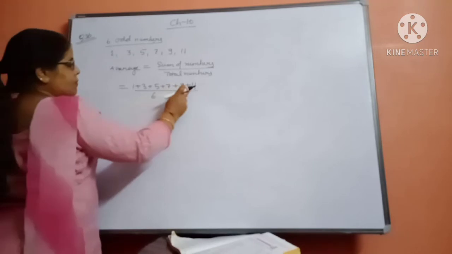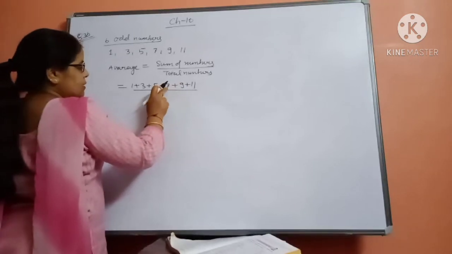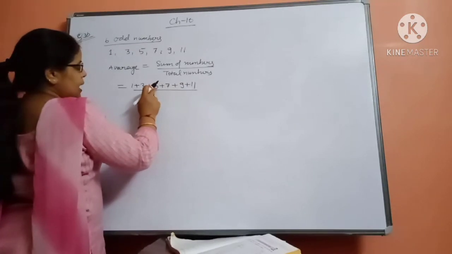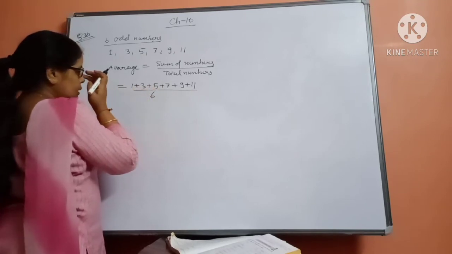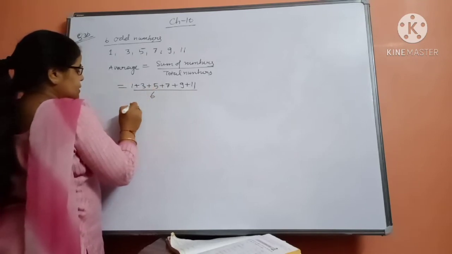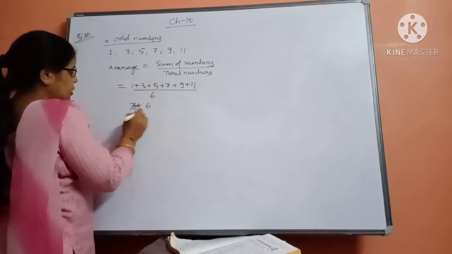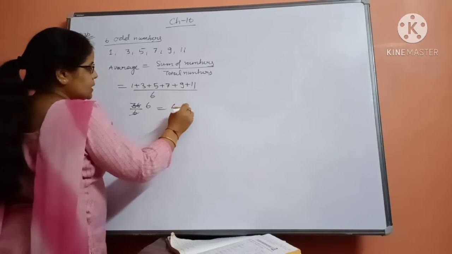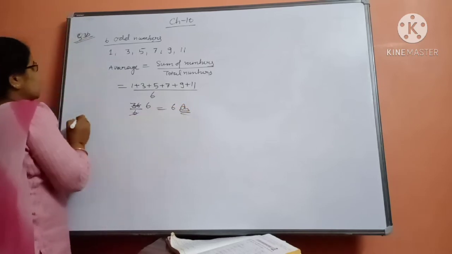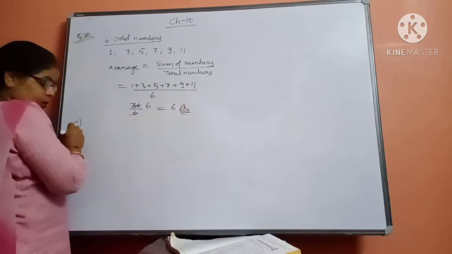So see that beta, 11 plus 9 is 20, 27 it will be, 27 plus 5 it will be 32, 32 plus 3 is 35, plus 1 is 36, divided by 6. 6 sixes are 36. So what will be your average? Answer will be 6 and this will be your average. Okay, now see the C part of the question.